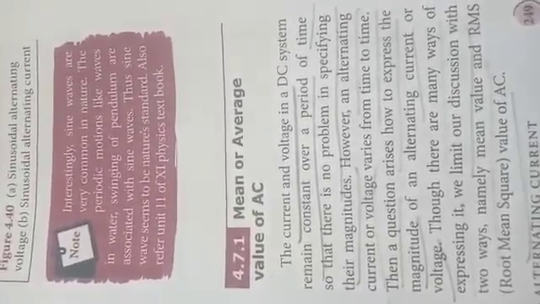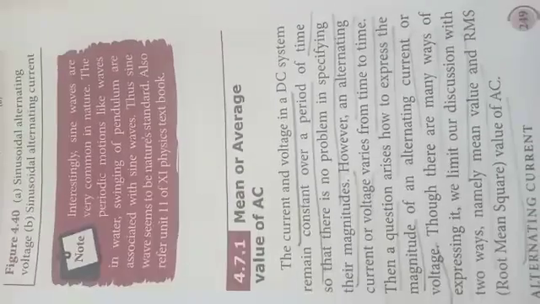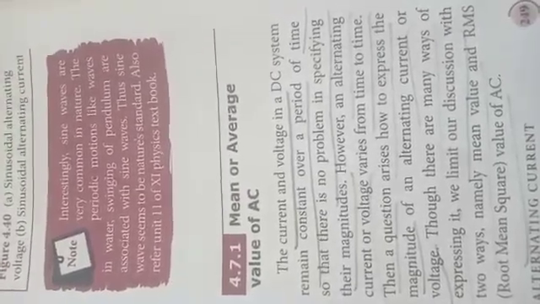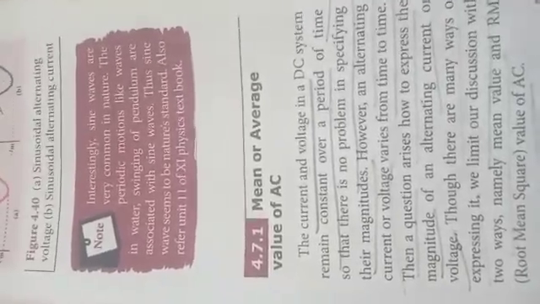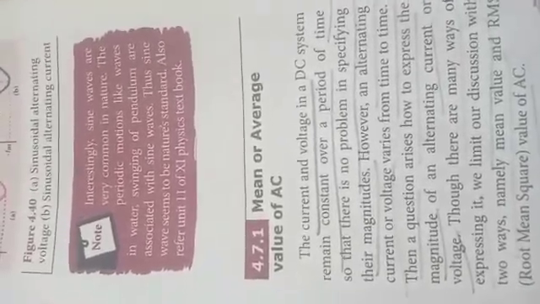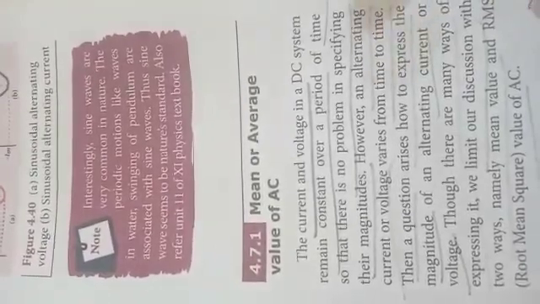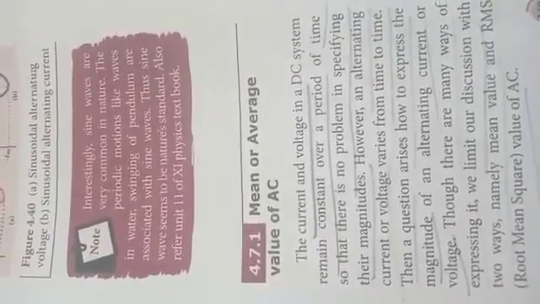That is, how to express the magnitude of the alternating current or voltage. There are many ways to express it. Here we are going to learn only two ways. One is the mean or average value of AC and another one is the RMS value of AC.